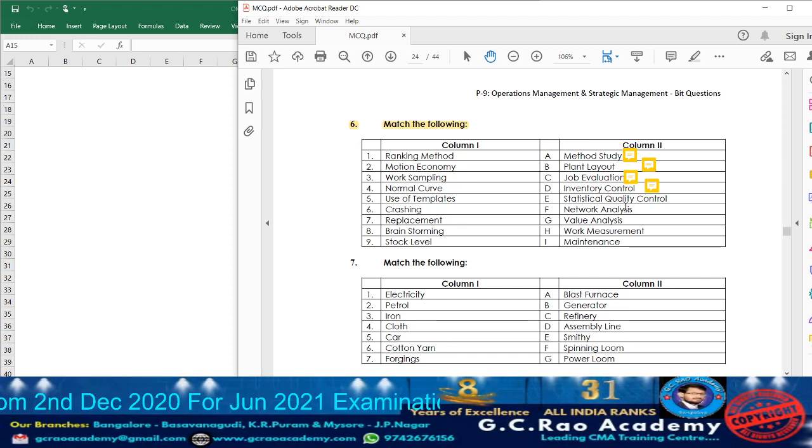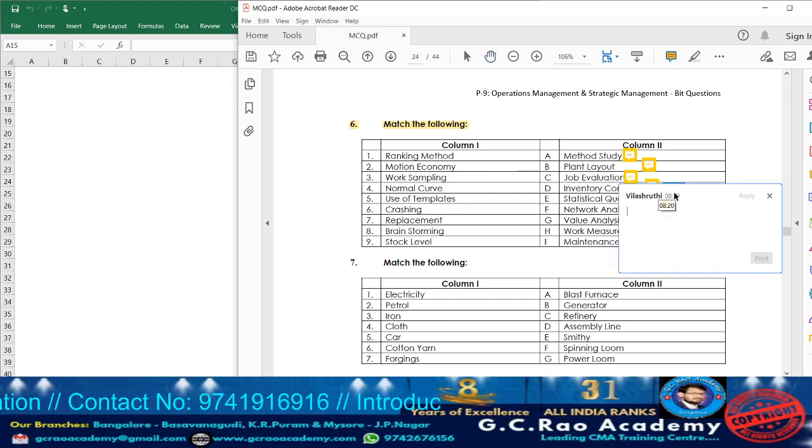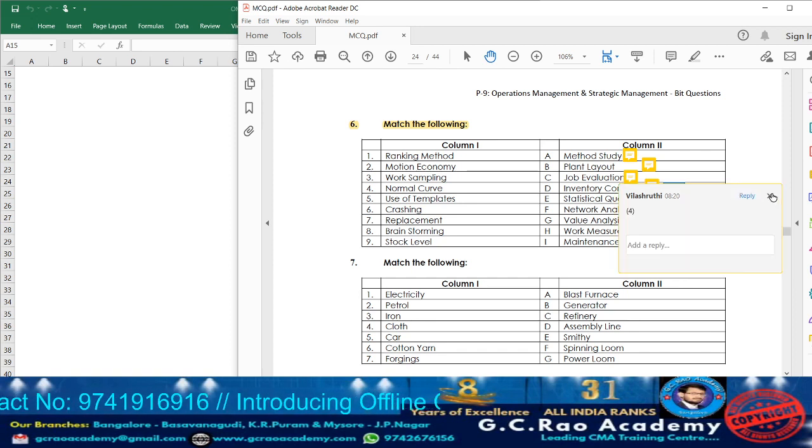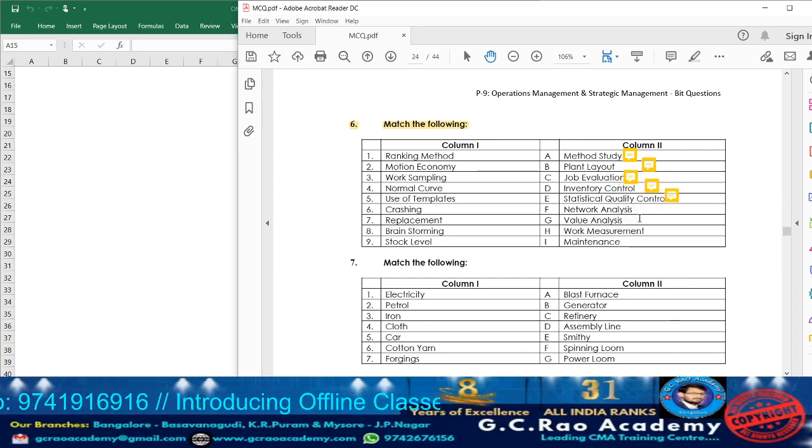Next, what we have? Statistical quality control. In statistical quality control, we have the normal curve. It is one of the methods which will be utilized in statistical quality control. So against statistical quality control, write down point number 4. Next, we have network analysis. Crashing is one of the methods of network analysis. So against network analysis, consider it as point number 6.